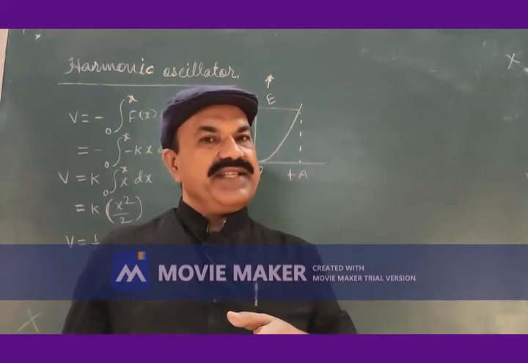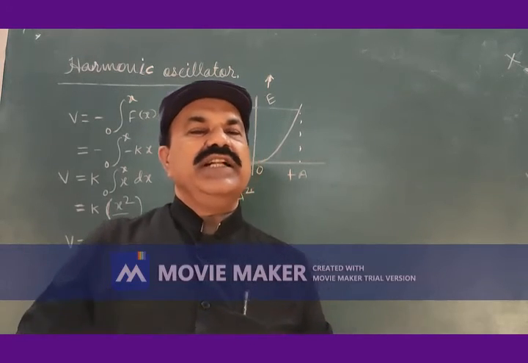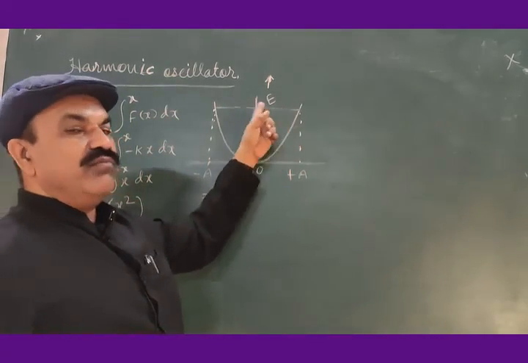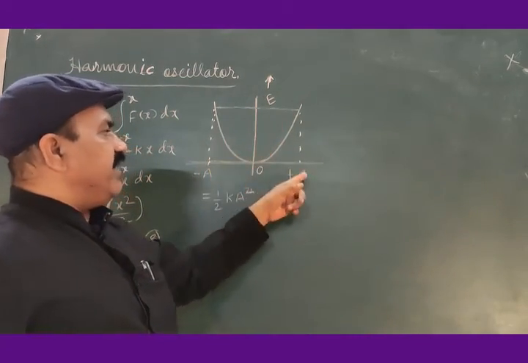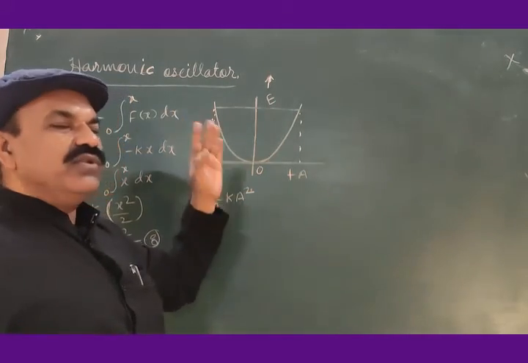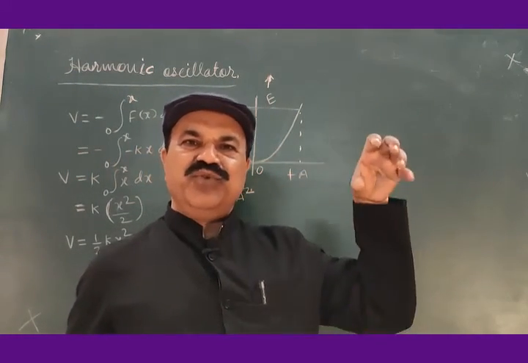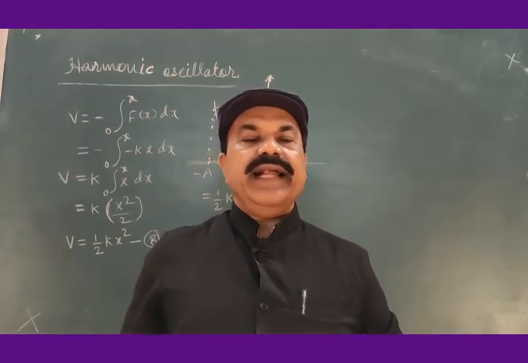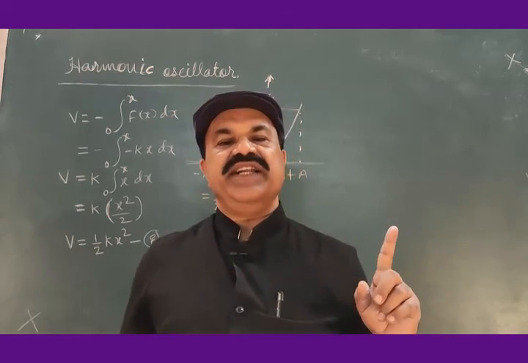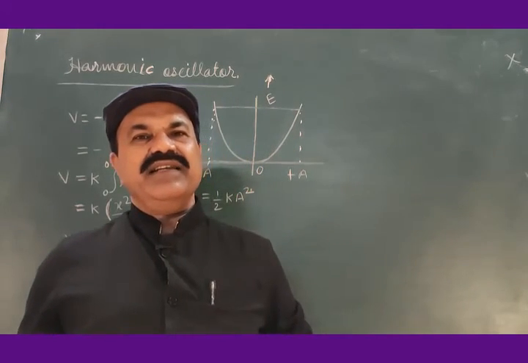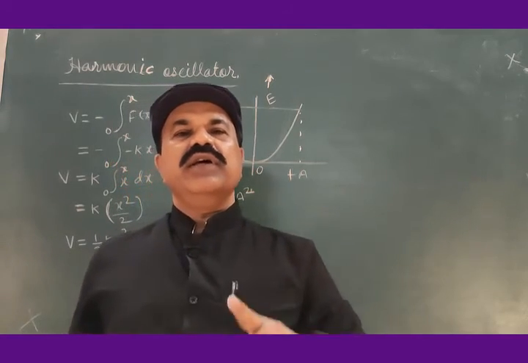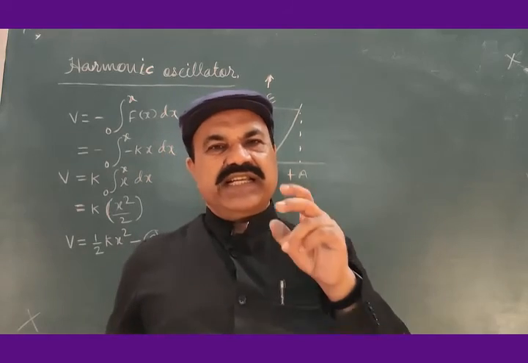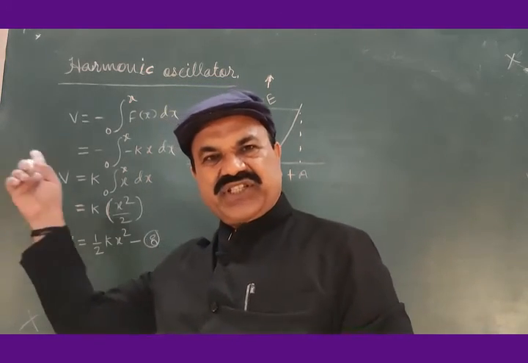Energy is quantized. We have seen energy quantization in the first article of this chapter. This particle is bound to perform the simple harmonic motion between minus A to plus A only. It is not allowed to go beyond this. It is restricted to move inside these two limits. And therefore, its energy spectrum should not be continuous. It should be discrete, and it is true only for some specific energy values. This is the first modification anticipated by quantum mechanics to this classical picture.